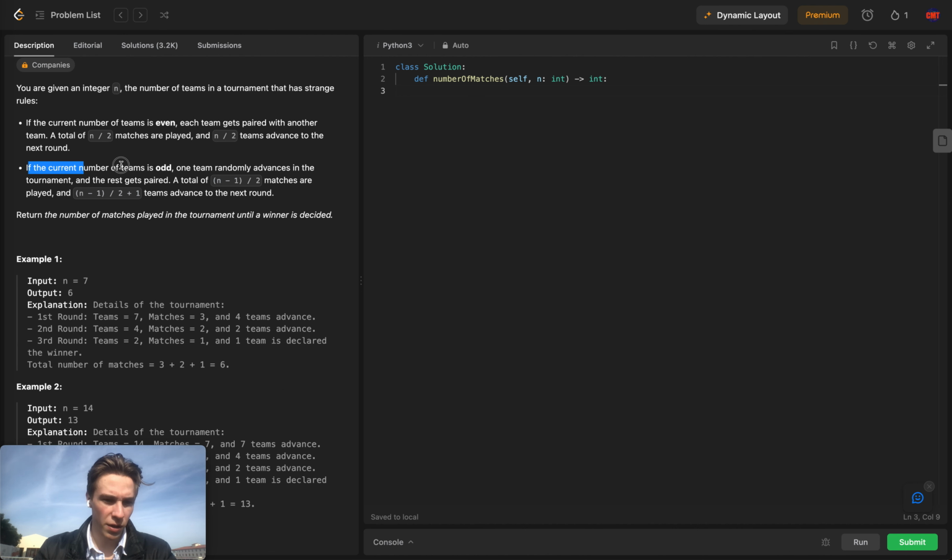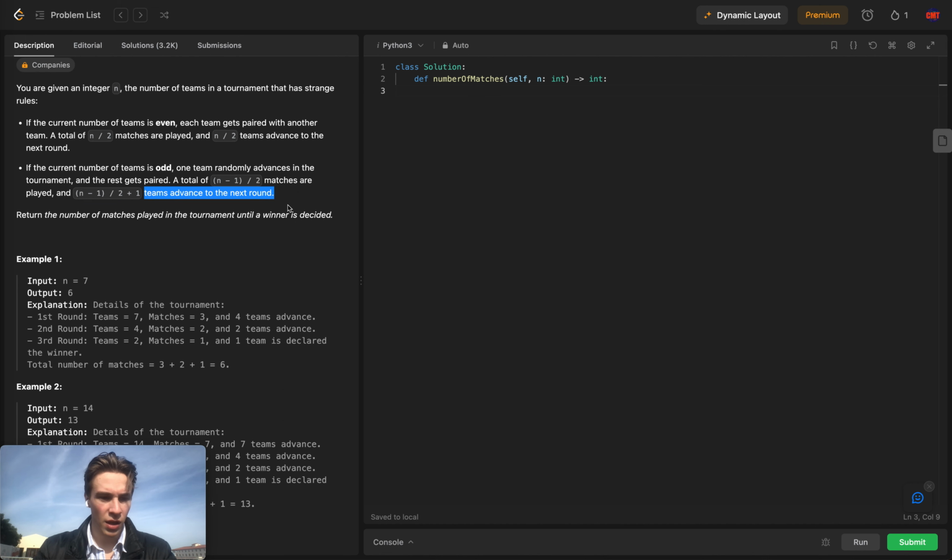In the case where the number of teams is odd, one team advances in the tournament randomly. The rest get paired up, as in the previous event, and the number of teams that advance to the next round is (n minus 1) divided by 2 plus 1.